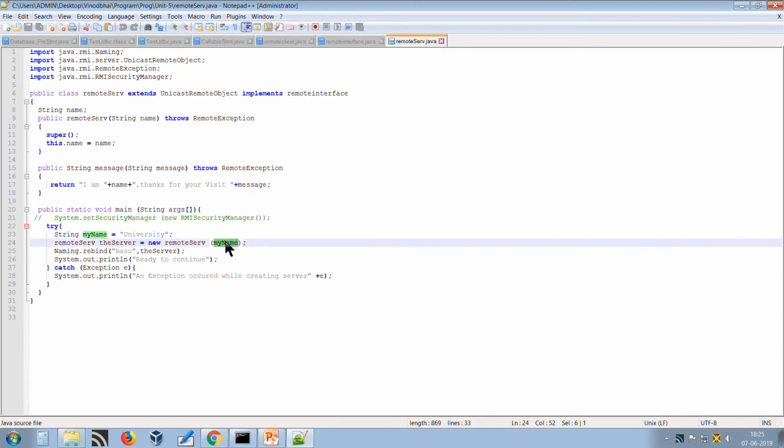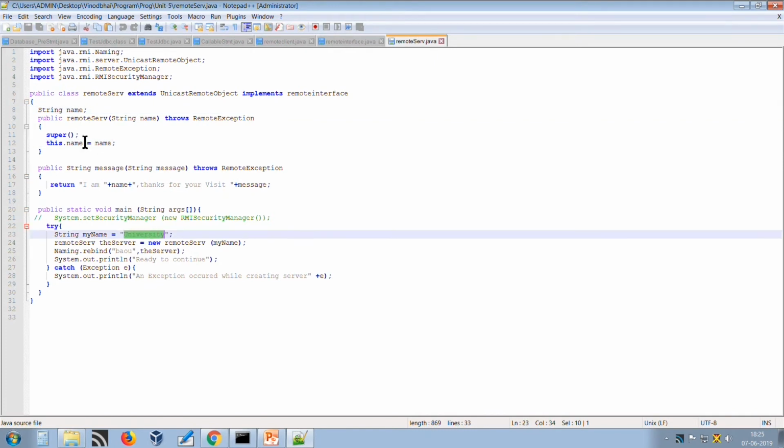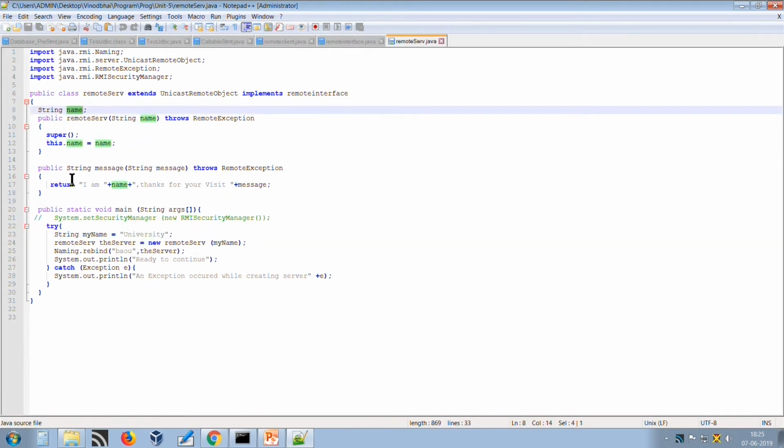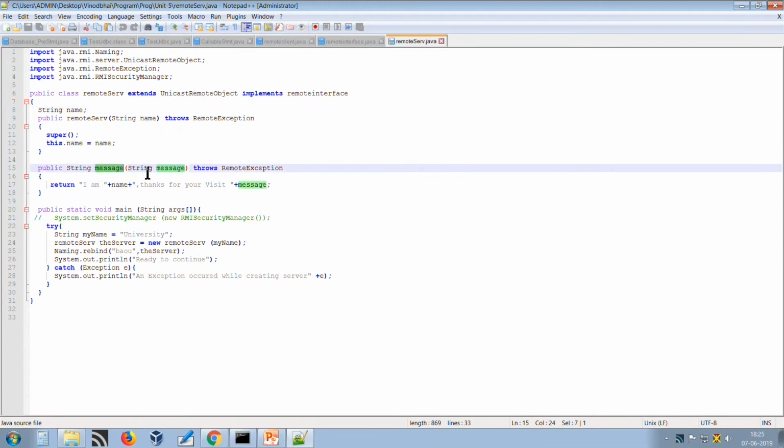So, this will be passed as an argument to the constructor. Whenever the constructor executes, it will set the value university to the name variable of the class. Then our message remote method implementation is there, in which we have passed a message argument, which will be set as the return value of the remote method.